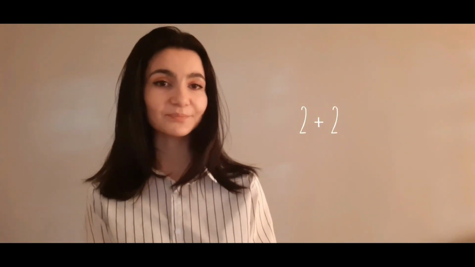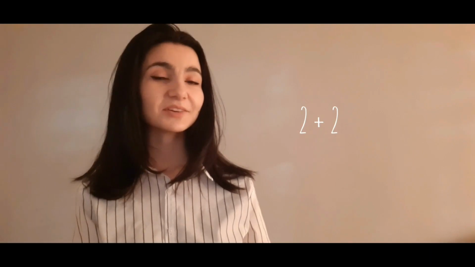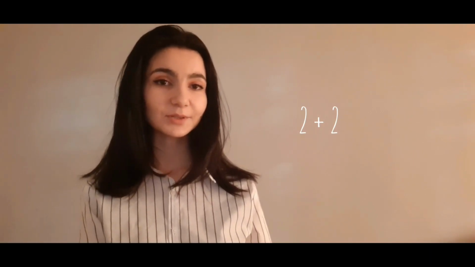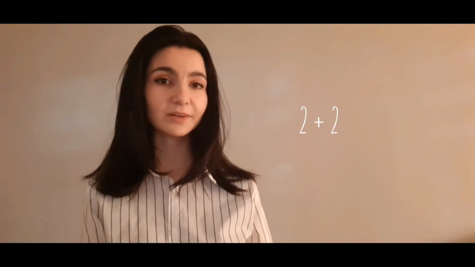Let's take an example, 2 plus 2, a mathematical problem. So the algorithm here is very simple. 2 plus 2, we must take the first number and then sum up the second. The result is 4. That's it. By following an algorithm, we have solved the problem. And now let's try to do it in a computer.